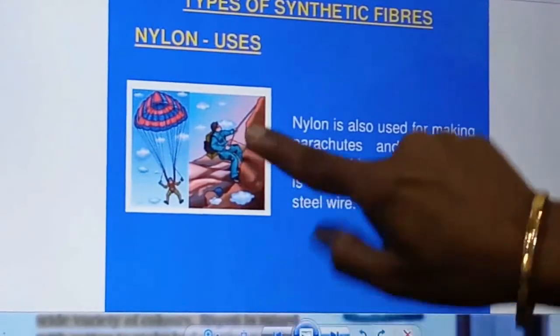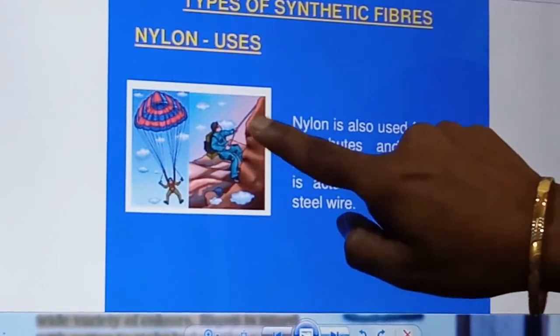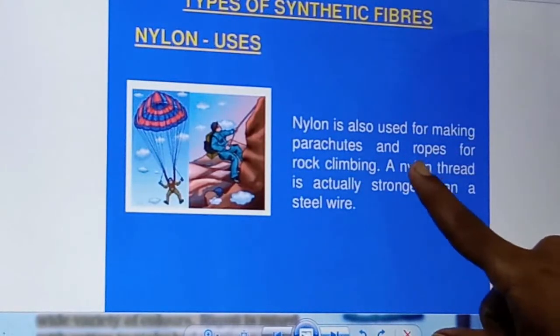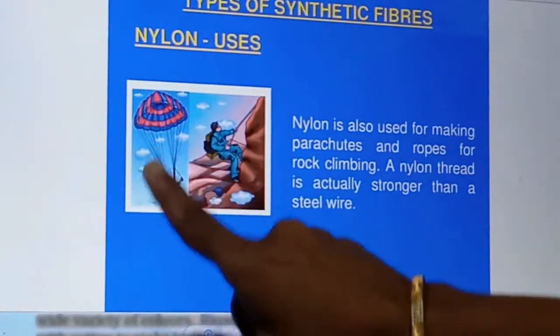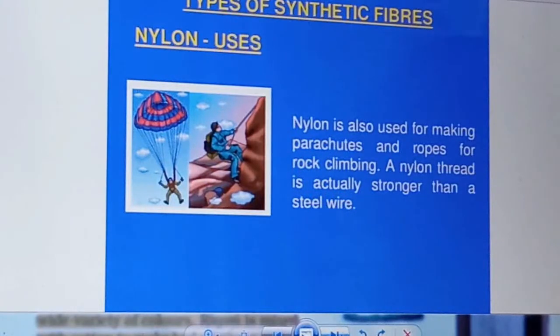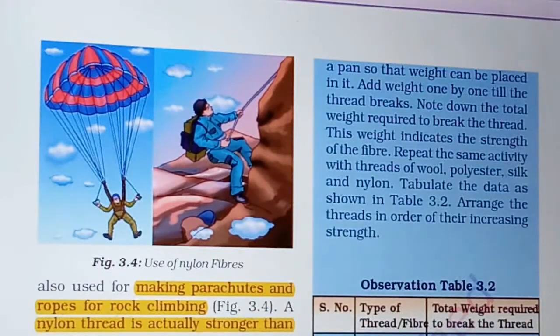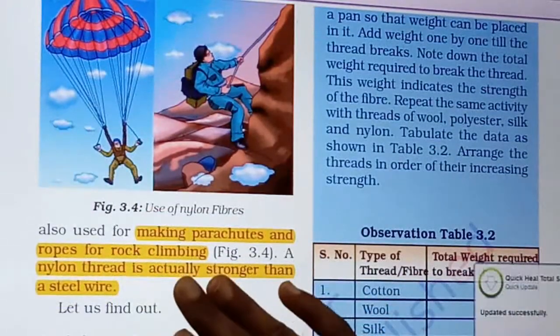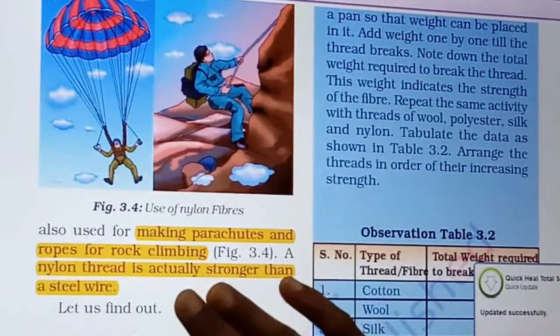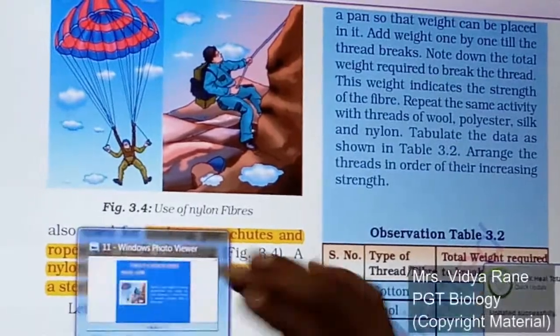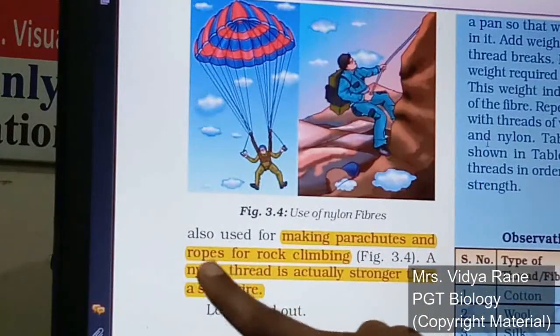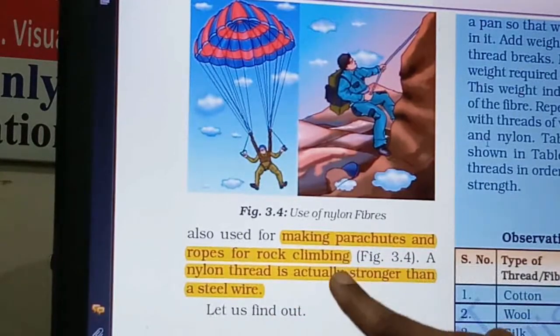Whenever rock climbing is there, the ropes are made up of nylon. Even the parachute wires are also made from nylon. In your textbook, see once again, here it is given, a very important point. It will be asked in the exam. Making parachutes and ropes for rock climbing, it is given.